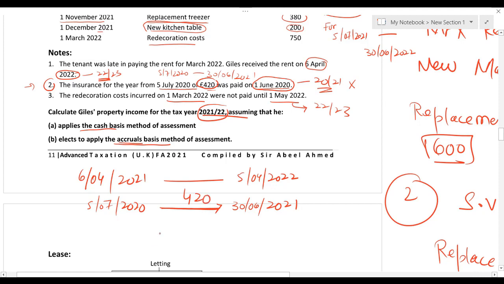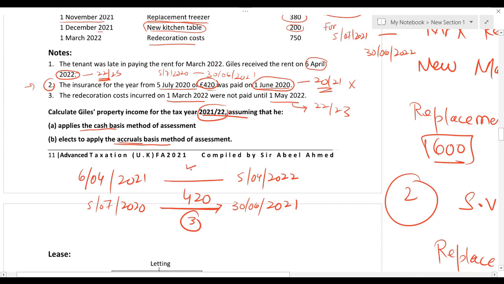This 420 actually covers the period from 5th July 2020 till 30th June 2021. I need to just see how many months of this insurance period falls in the relevant tax year 21-22. So 3 months actually. 3 months of this insurance falls in the relevant tax year 21-22.